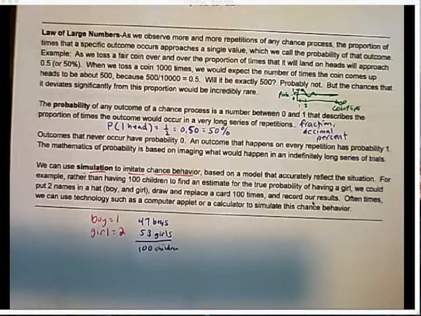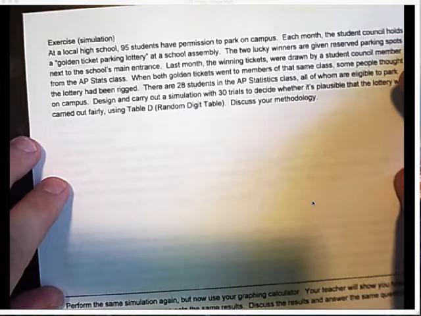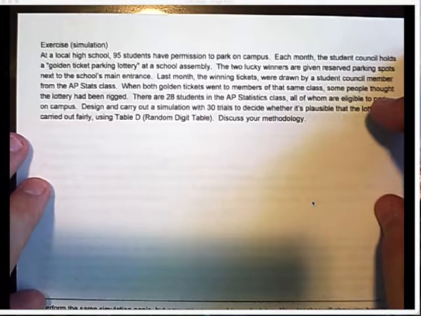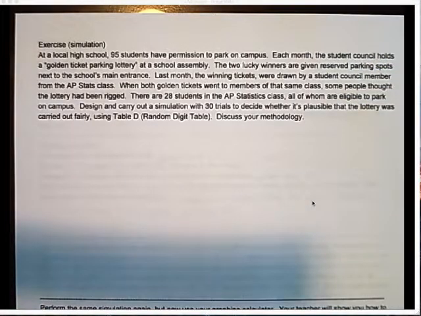So let's look at the next exercise about simulation. Sorry, my screen's a little bit delayed. Let's read this exercise. At a local high school, 95 students have permission to park on campus. Each month, the student council holds a golden ticket parking lottery at a school assembly. The 2 lucky winners are given reserved parking spots next to the school's main entrance.